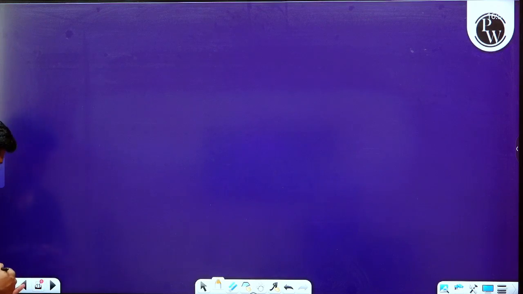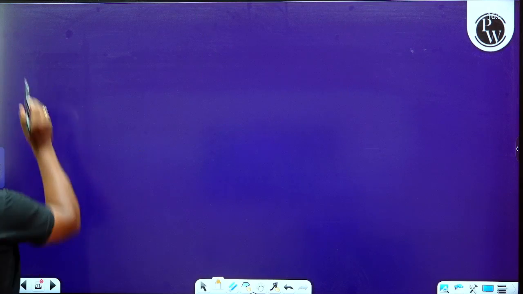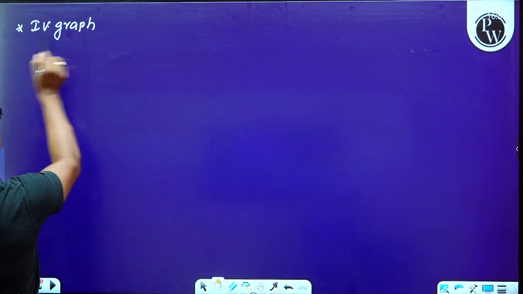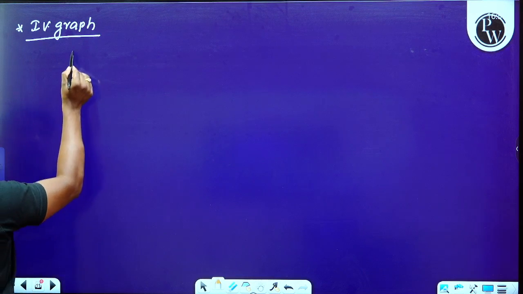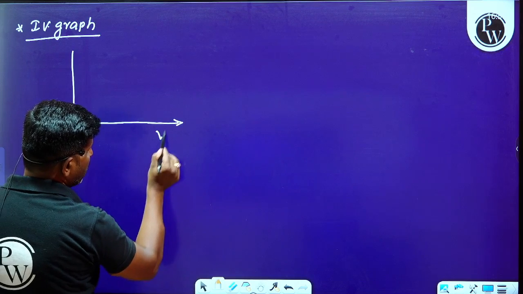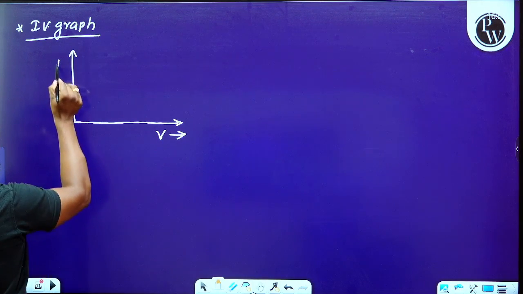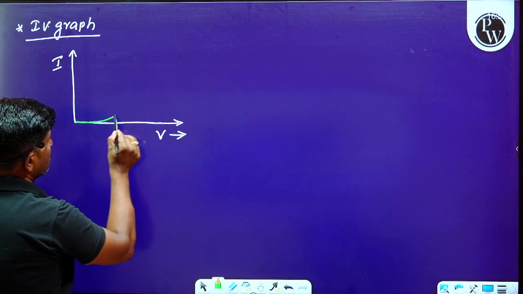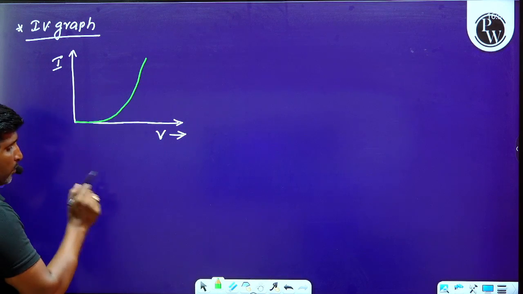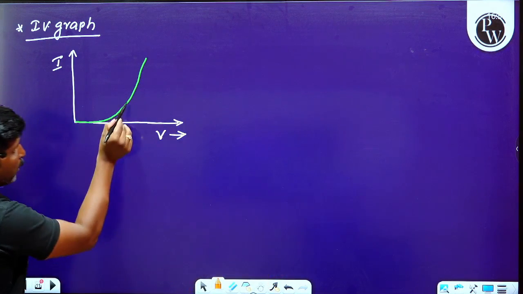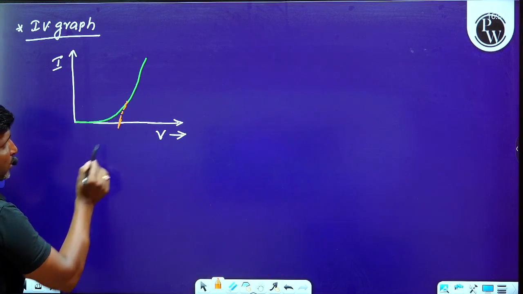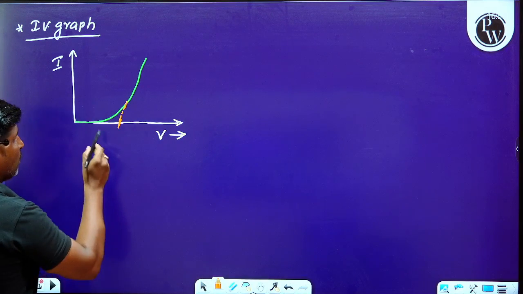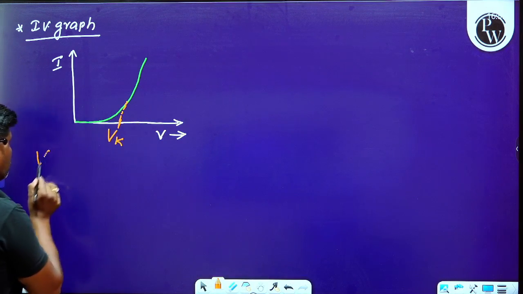In forward bias condition, what is the IV graph? Please look at the board here. Whenever we consider the applied potential along the x-axis and the current along the y-axis, the graph is as shown in the figure. Observe the graph carefully: the applied voltage at which the current increases rapidly is called the knee voltage.